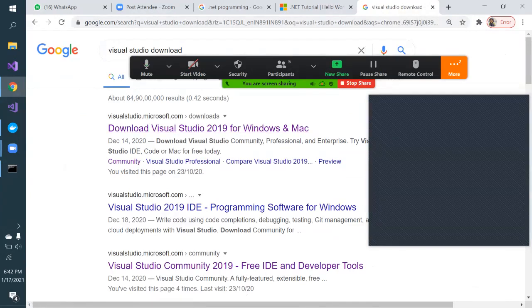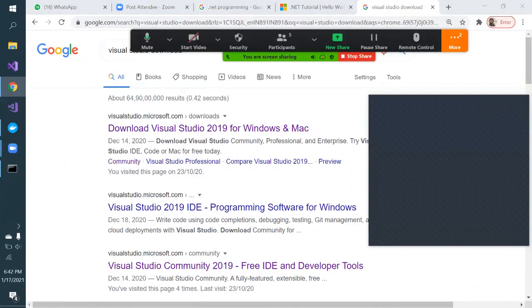One more piece of information: .NET has become cross-platform. Cross-platform means if you write a .NET program on, say, the Windows operating system, it can be run on Linux, Mac, and Ubuntu. There are a lot of operating systems it supports.